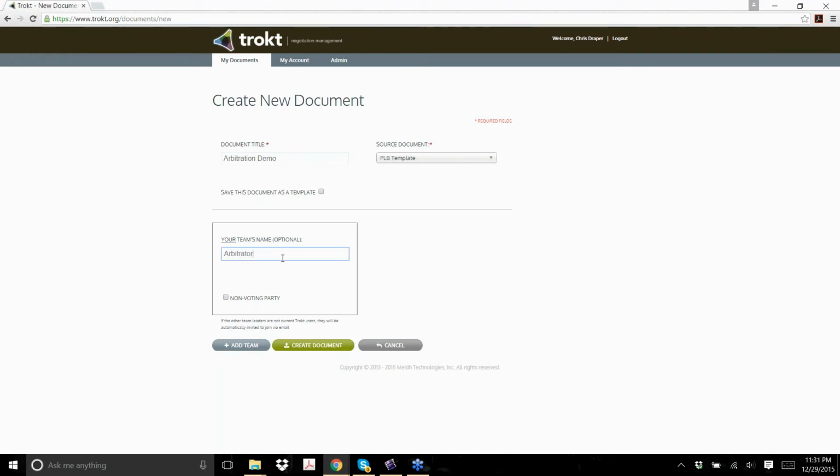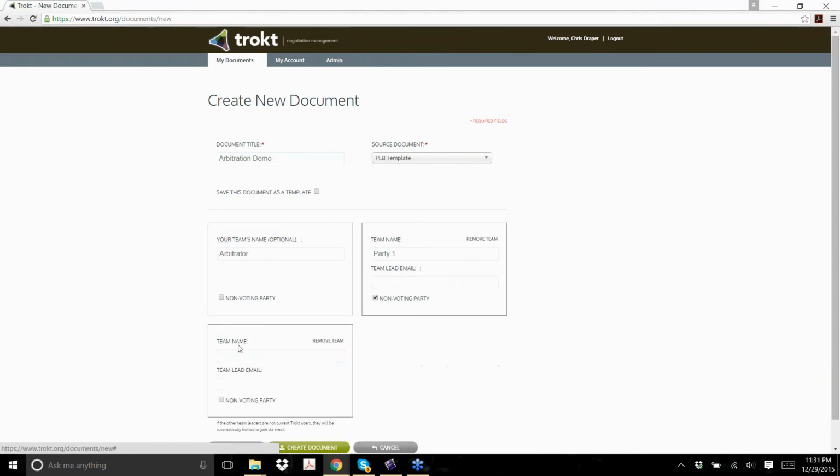When setting up team permissions, the arbitrator is identified as a voting party, and the other teams are identified as non-voting parties. Once the document is created, this will create an arbitration.